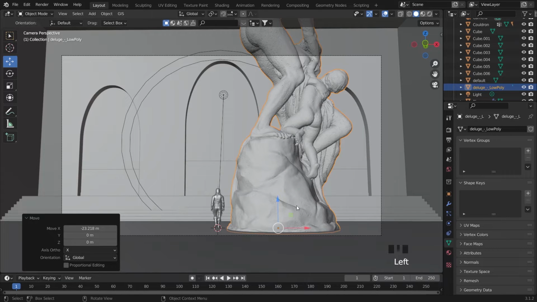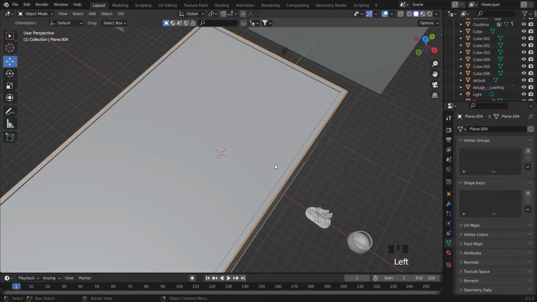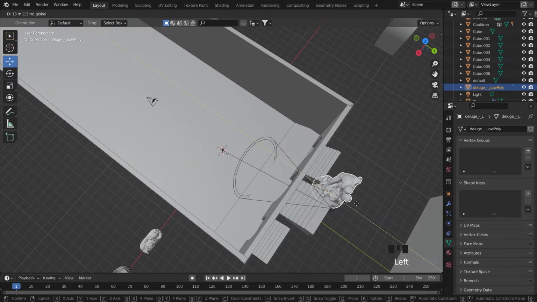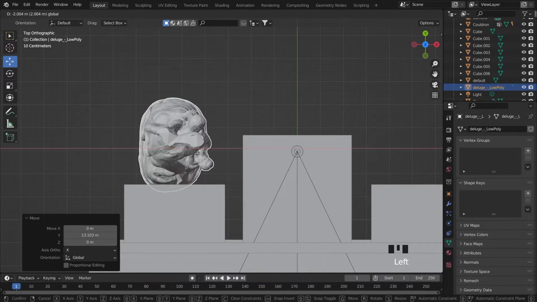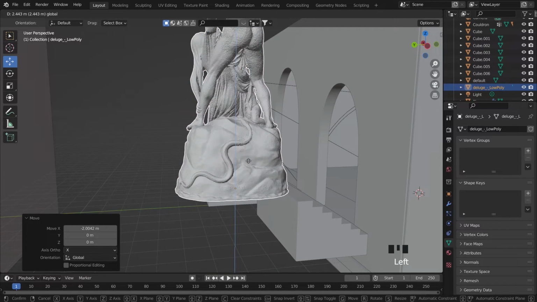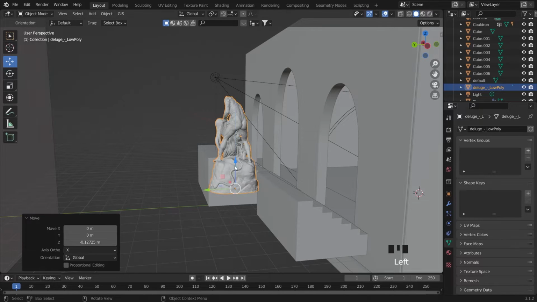Okay, now just grab it, this statue going here. So back to the camera, right? And then I will hide this one. Just grab it to the left side and make it up like this, and just scale down, not really big.